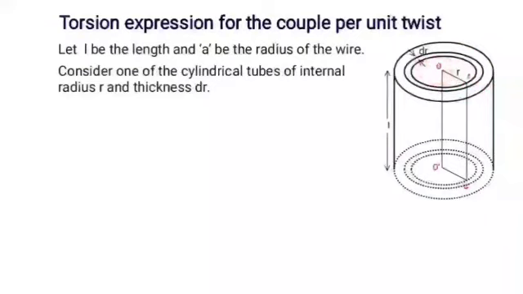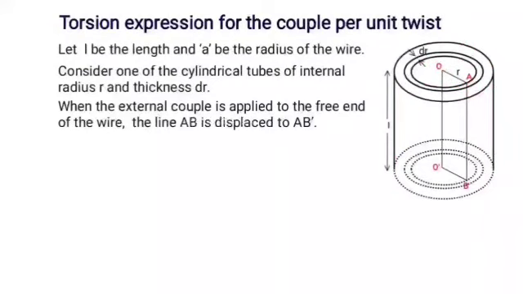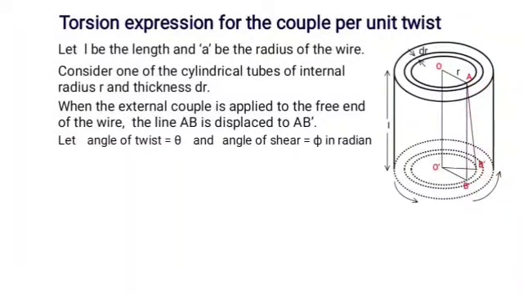When the external couple is applied to the free end of the wire, the line AB is displaced to AB dash. Let the angle of twist be theta and the angle of shear be phi, in radians.